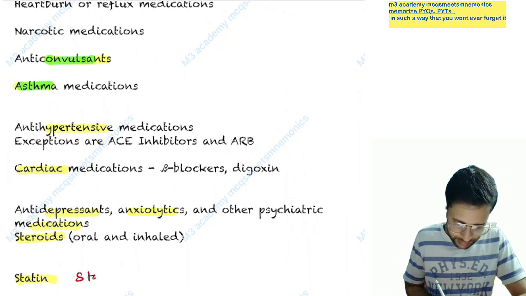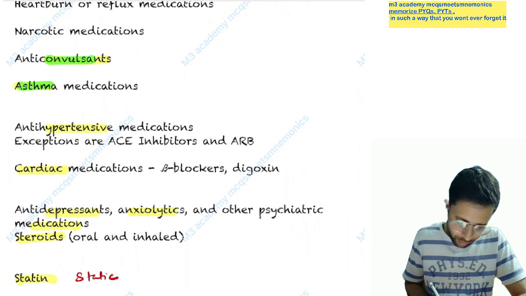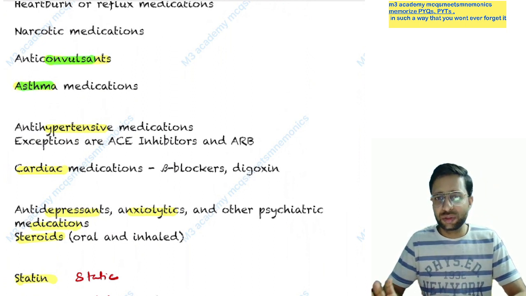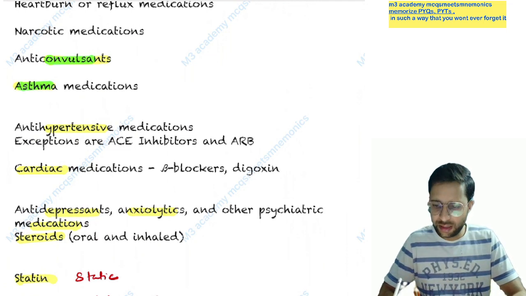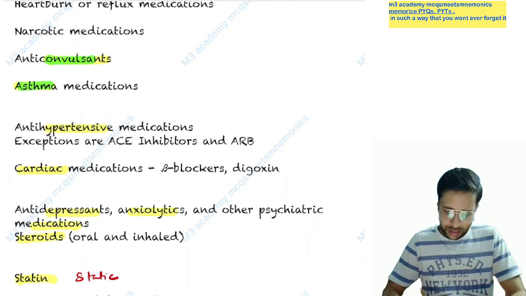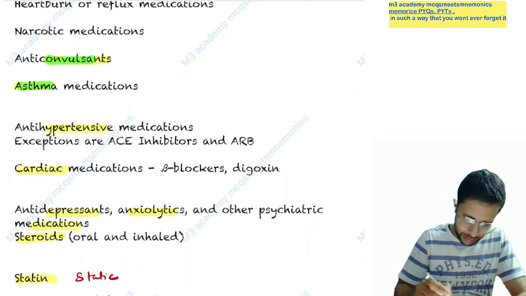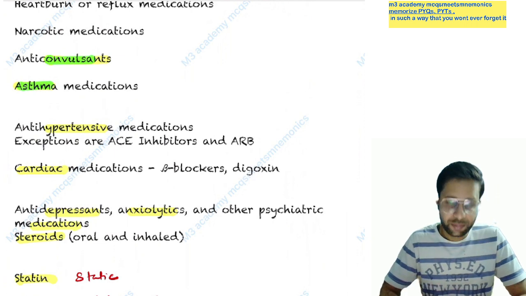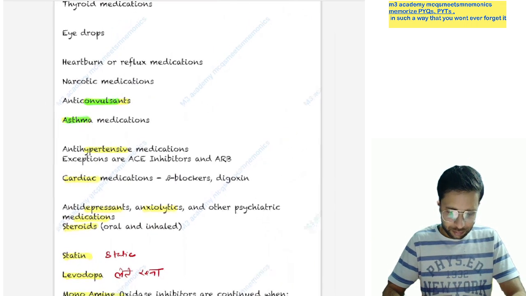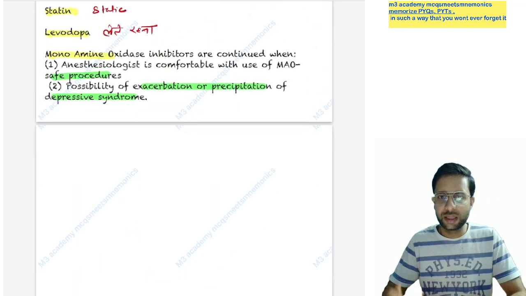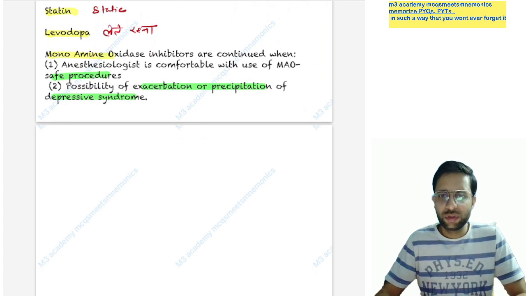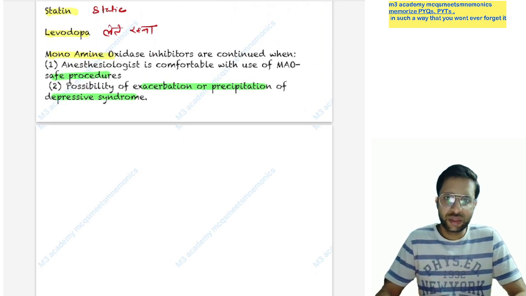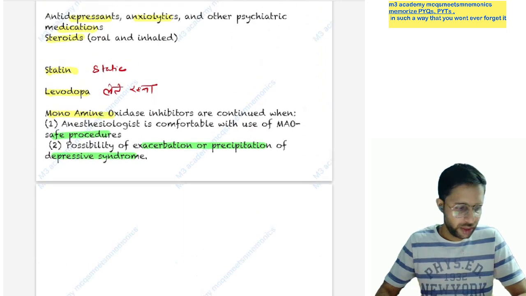Statins should be continued. Levodopa has to be continued, do not stop it. So levodopa has to be continued. Yes. MAO inhibitors are also stopped 2 weeks before, but if the anesthesiologist is comfortable, you can continue them too. So MAO inhibitors are continued when anesthesiologists are comfortable with their use, because of the possibility of exacerbation or disarray of the depressive syndrome, since this antidepressant cannot be stopped suddenly. They have to be tapered. If you stop antidepressants or antipsychotics suddenly, they may precipitate withdrawal. So if there is any chance of withdrawal or precipitation of depression, we have to continue this medication.